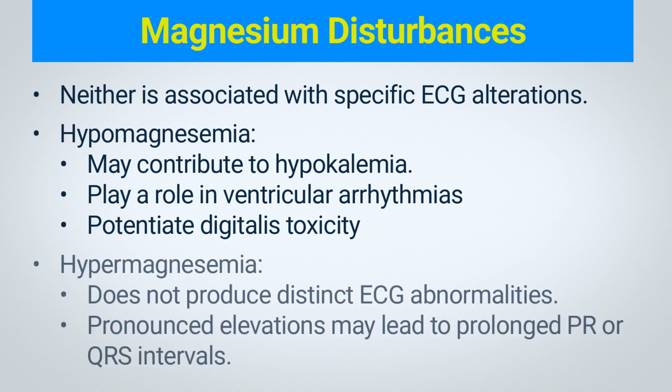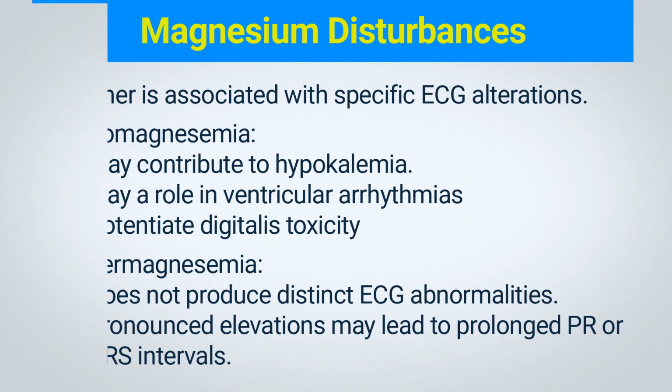Hypermagnesemia, typically due to renal failure or excessive intake, does not produce distinct ECG abnormalities when mildly or moderately elevated. Pronounced elevations may lead to prolonged PR or QRS intervals, with extreme elevations potentially contributing to cardiac arrest. Hypotension due to vasodilation and mental status changes may occur with progressive increases in serum magnesium.